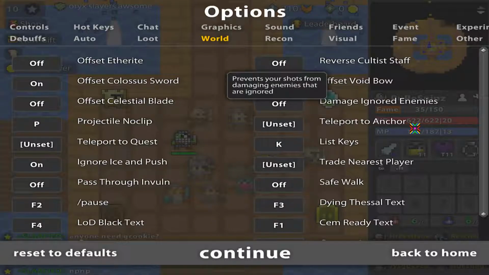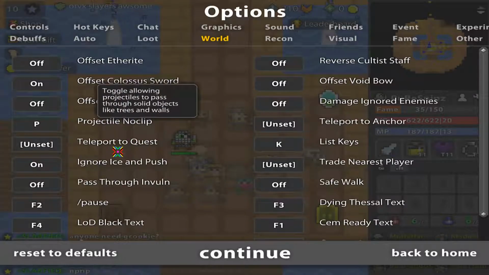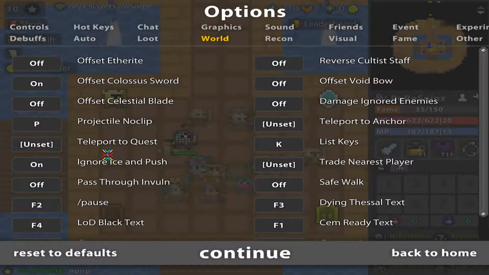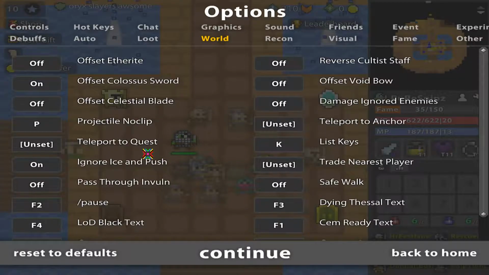Damage ignored enemies, I just put it off. Projectile no clip, pretty useful to toggle. For example, if you're gonna be accuracy farming, you want to have this on off, but that's why I put it on P, so you can just do it. Teleport to anchor, you don't really need it. Teleport to quest, don't need it. List keys, really useless as well, but it's a standard key. Ignore ice and push, you want to put this on. Basically what this means, for example, in Sprite World, you don't get pushed around, you can just bulk. Same with the ice, you can just bulk.